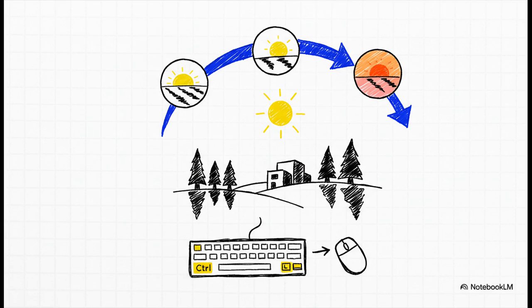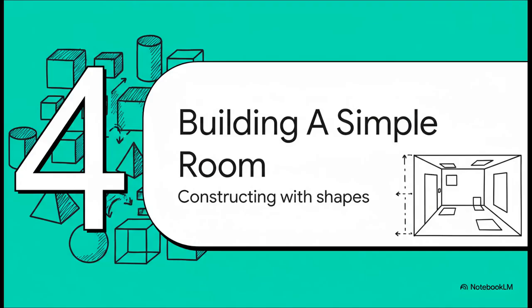You can go from dawn to noon to a beautiful sunset in seconds. It's an awesome way to instantly change the entire mood of your scene. All right, we have a sky, we have a sun, we have ground to stand on. Now, for the really fun part, let's actually build something.